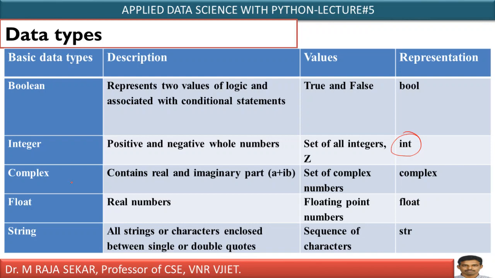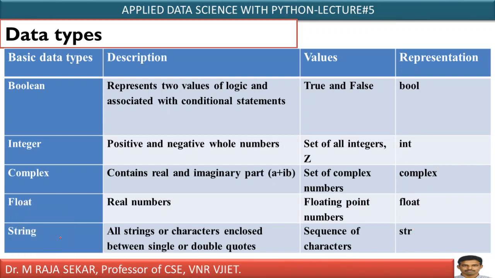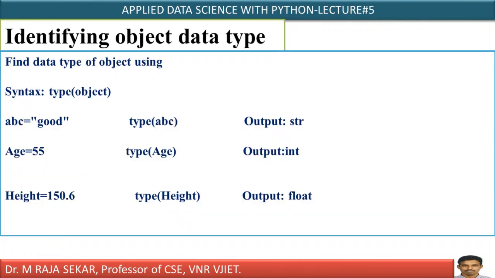Complex is also one basic data type. It is of the form a plus ib, where a, b are real numbers. The representation is just, we have to write complex, isn't it? Real numbers, float. How can I represent? F-L-O-A-T, float. This is for floating point numbers. String means what? It is represented by str, a sequence of characters. String is simple, it's a sequence of characters. These are basic data types in the Python language.